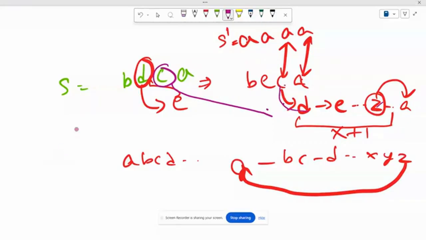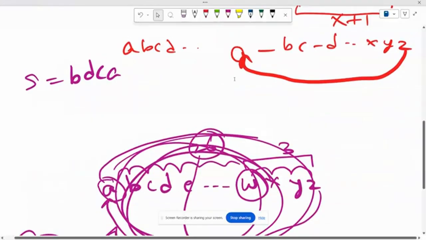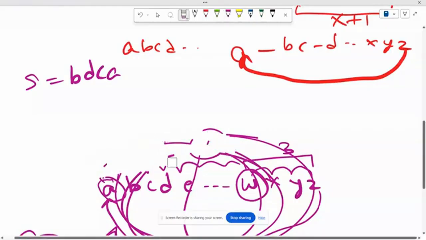Now guys, how do we reach the solution? How do we get the final number of operations? Let's say the original string was S equal to B D C A. Now let me erase this much part.